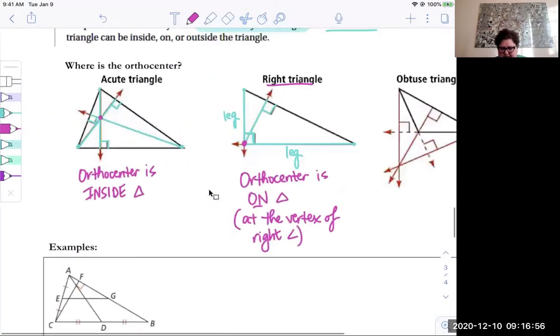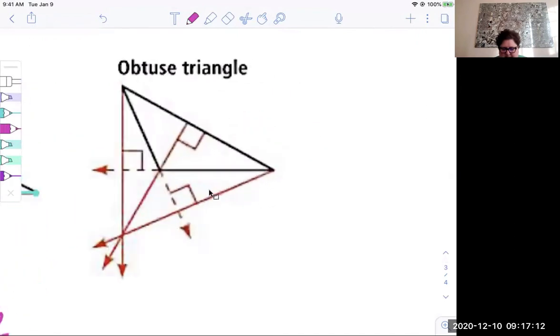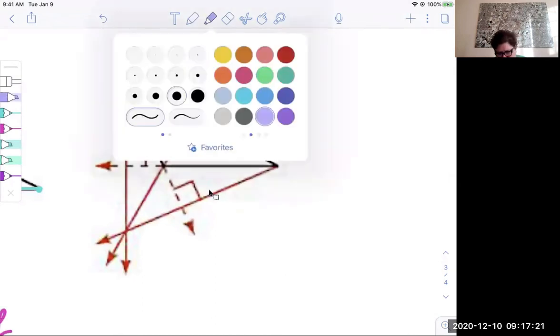Okay, so if it's an acute triangle that you're looking at, when you draw the three altitudes, the point of concurrency for the altitudes is called the orthocenter. The orthocenter is inside the triangle. If it's a right triangle, the orthocenter ends up being on the triangle at the vertex of the right angle. And then for an obtuse triangle, I think it's helpful if we highlight, let me try that again, make that a little bit skinnier.